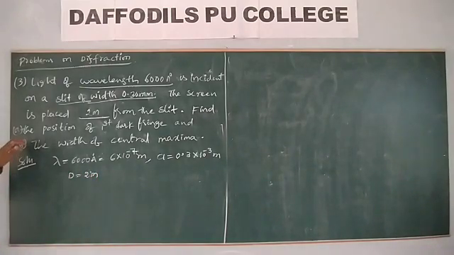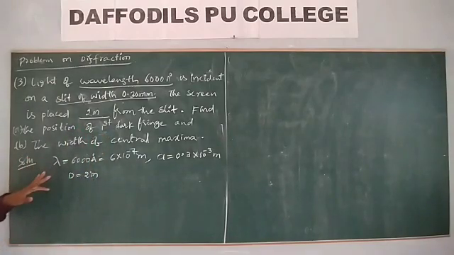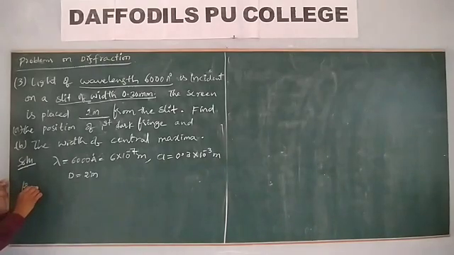Then what are we asked to calculate? The position of the first dark fringe from the center.